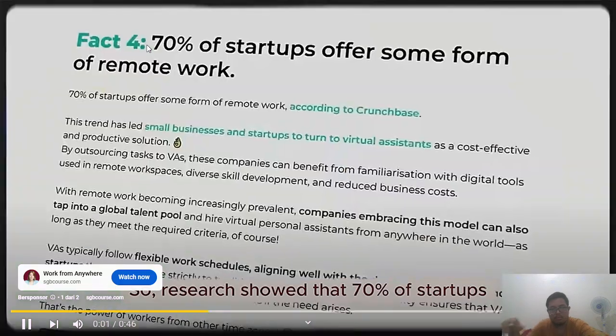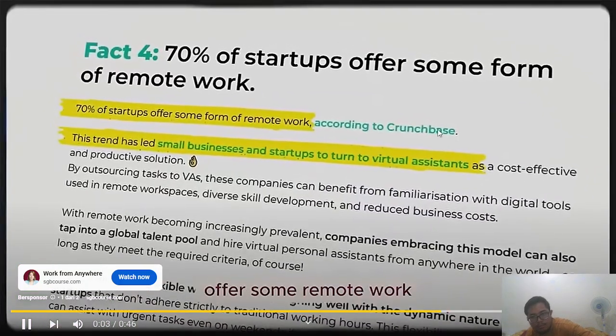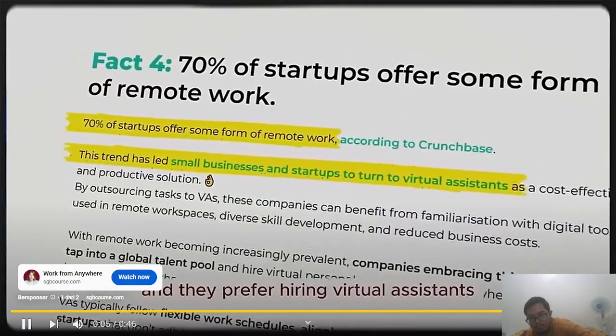So, research shows that 70% of startups offer some remote work and they prefer.